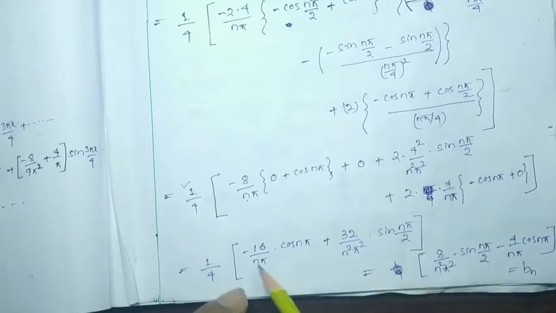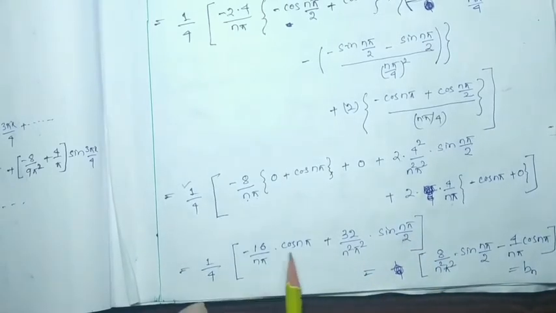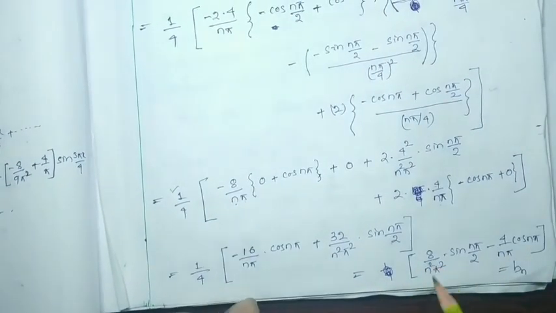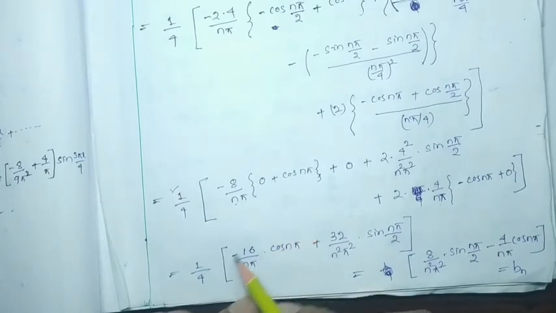And we got that if we take 4 common from each term, and we cancel out 4 and 4, then we are going to get in bracket 8 by n square pi square sin n pi by 2. This term I took first, then this term I considered as the second.